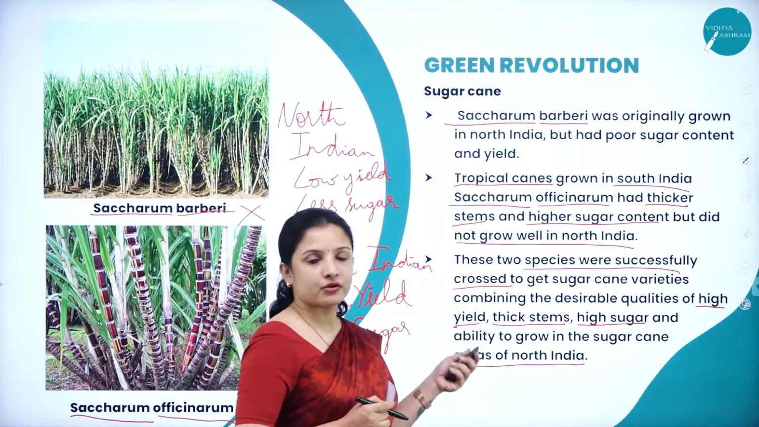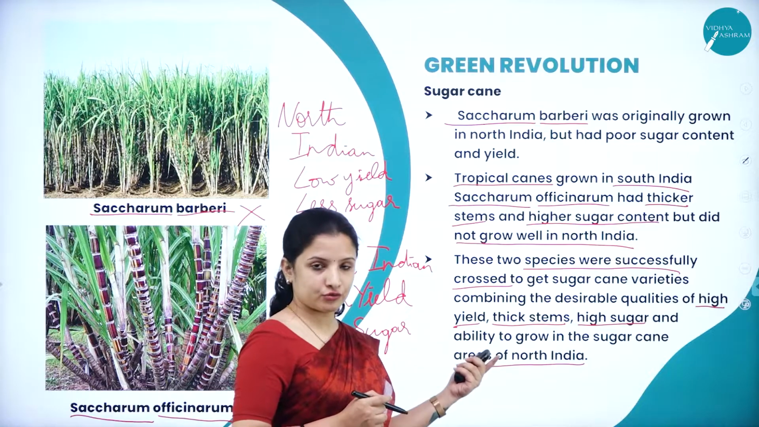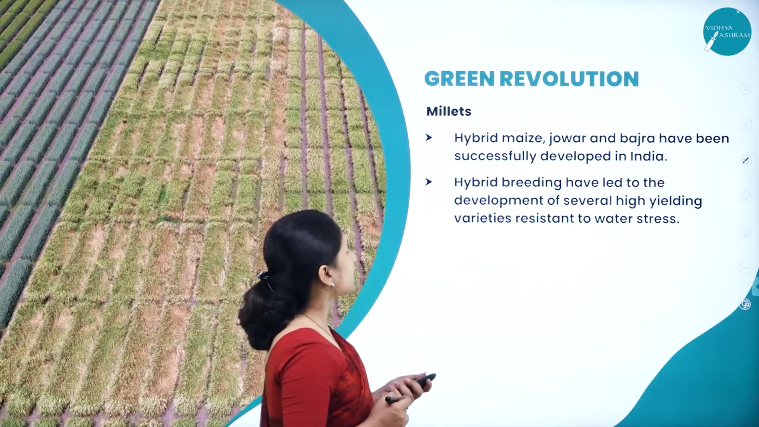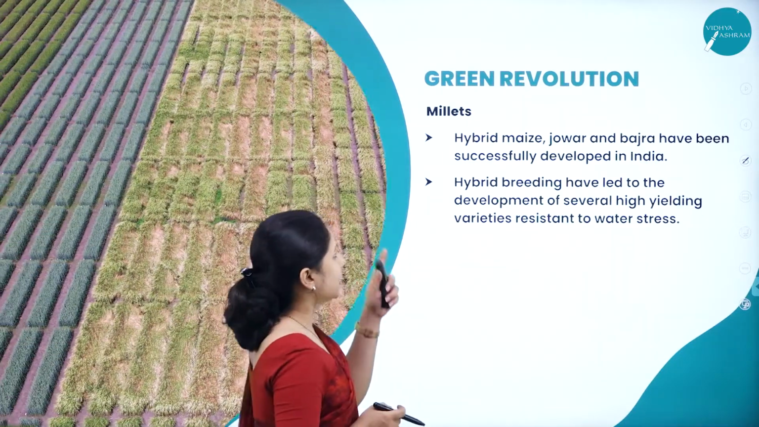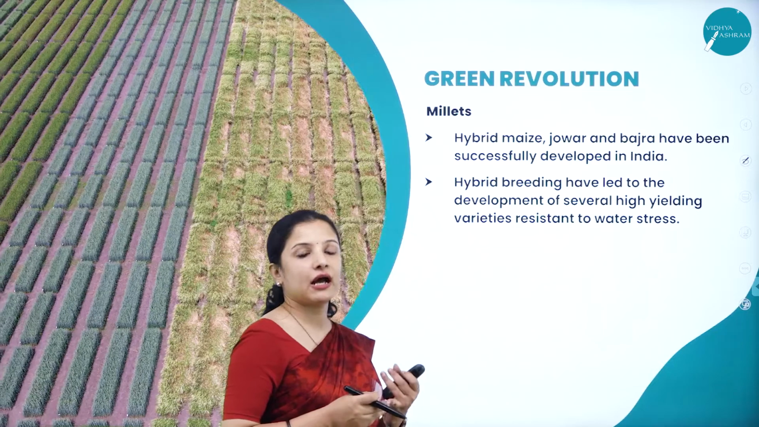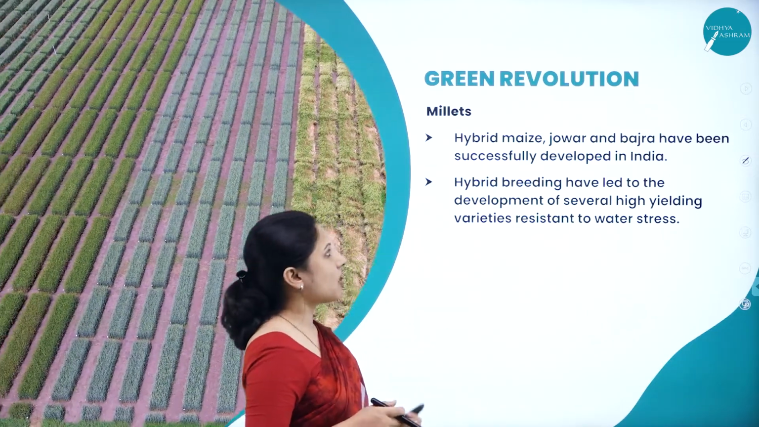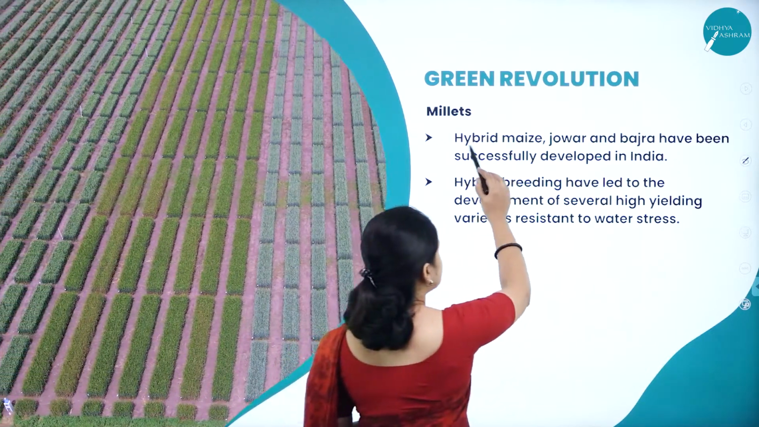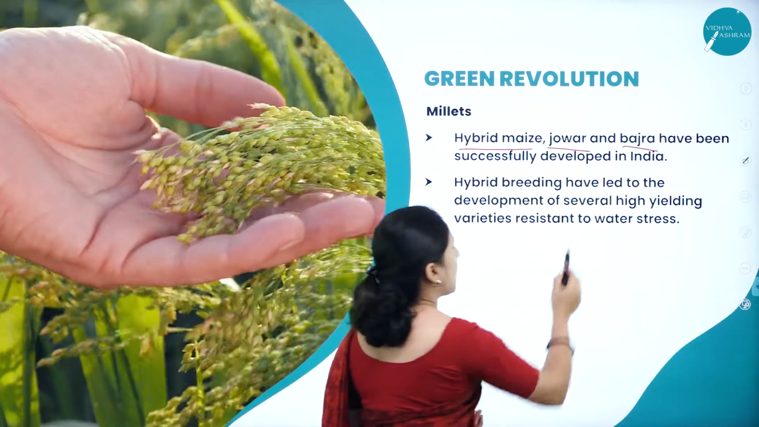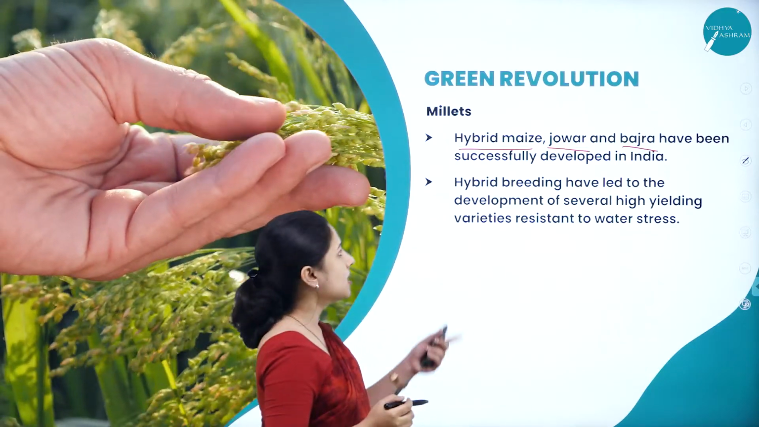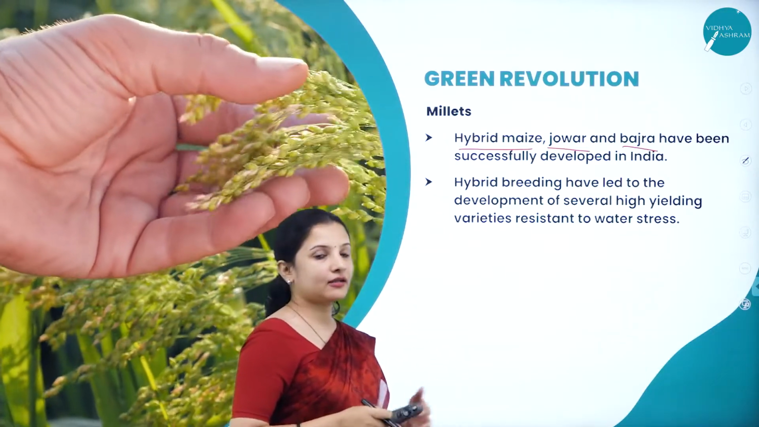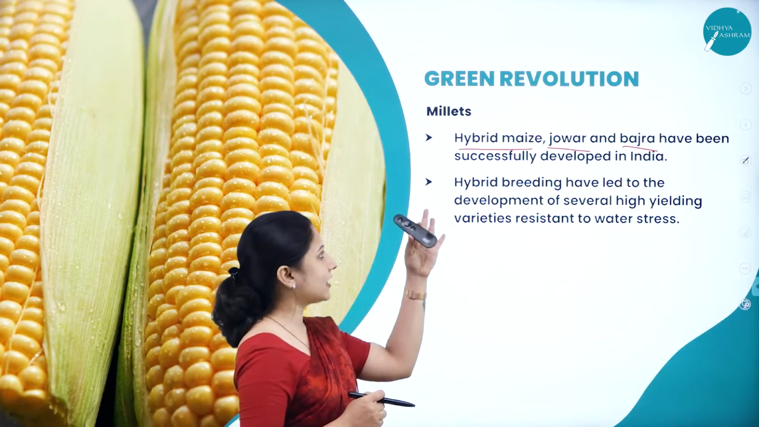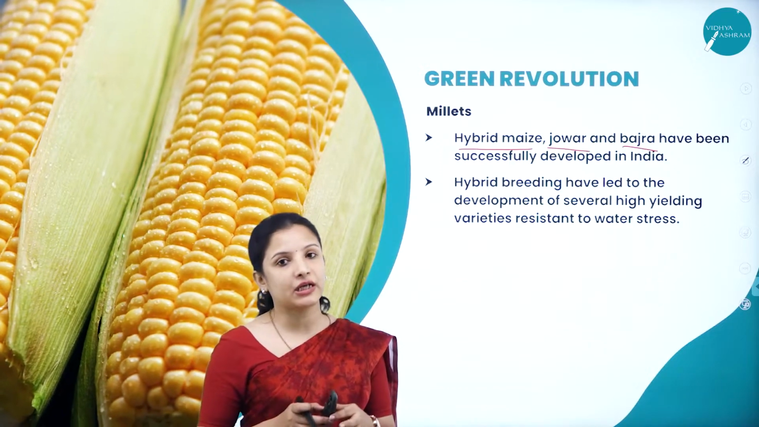So this is about the sugarcane, how plant breeding technique was used to improve the sugarcane variety that was grown in North India. Next is millets. Likewise, millets also have different types. We have maize, jowar, bajra, all these are millets, right? So many hybrid varieties of maize, jowar, bajra have been developed in India, and hybrid breeding techniques have led to the development of several high yielding varieties of these millets which are resistant to water.